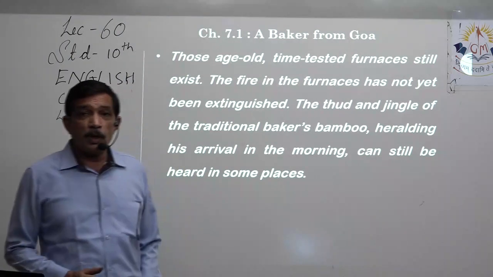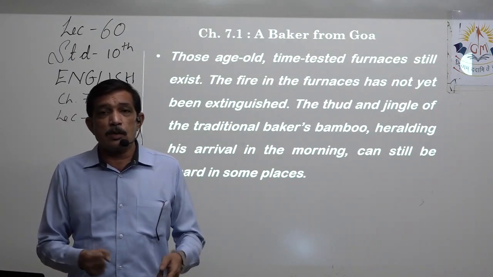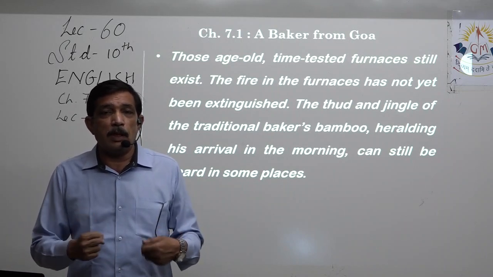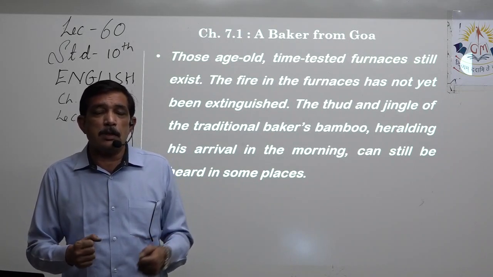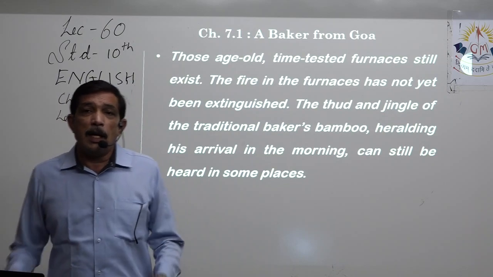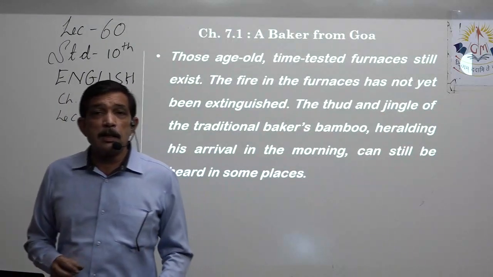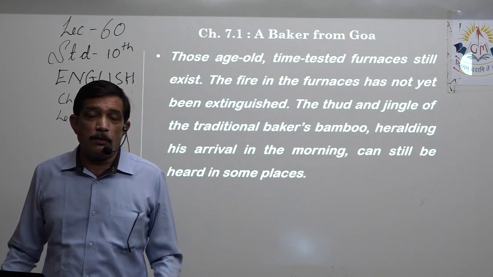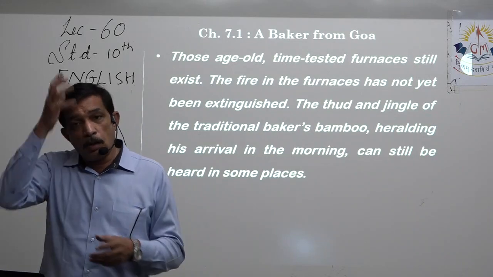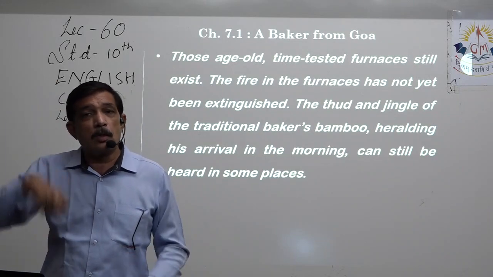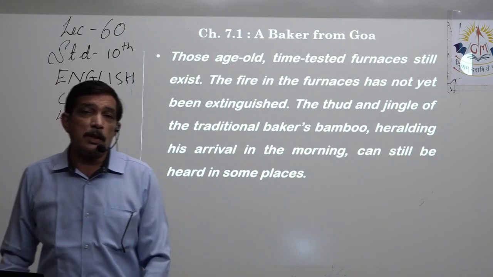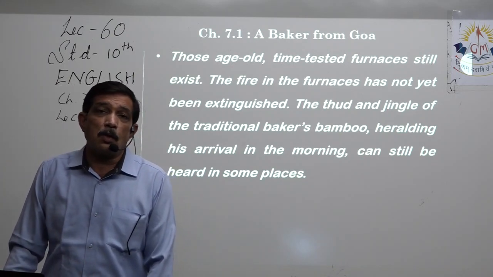He keeps a bamboo with him because when he has to pull up his cycle and make it stand, he uses that to support the cycle, so that it doesn't lose balance and the things don't fall off. And on that bamboo he has lots of small bells tied. That is what causes the jingle.